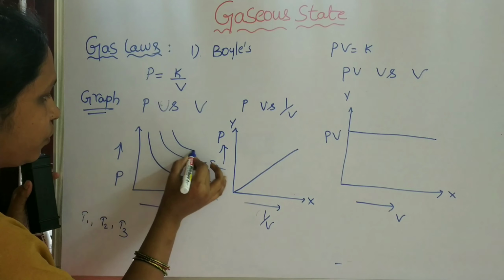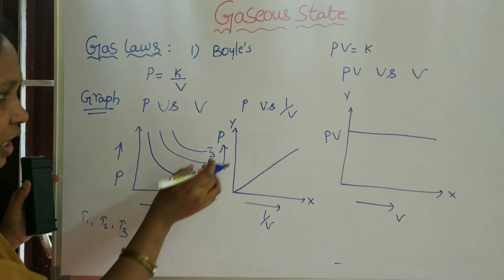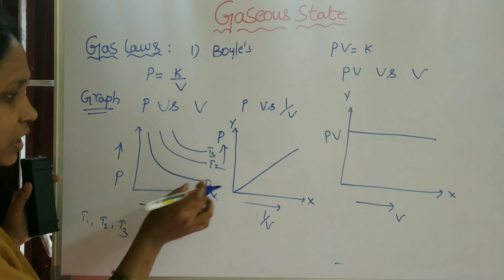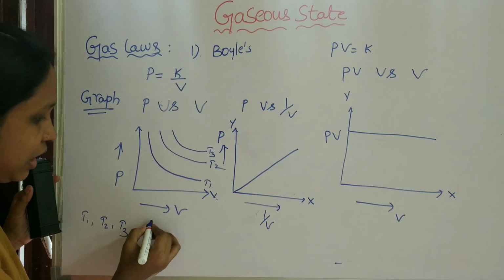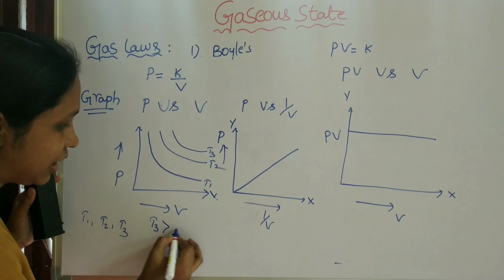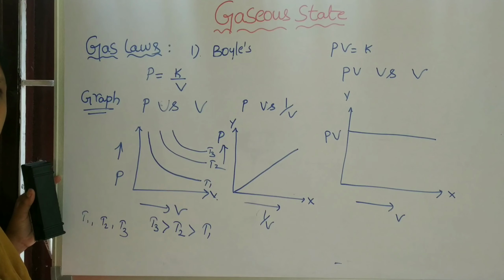The order of the temperature is T3 is greater than T2 is greater than T1.